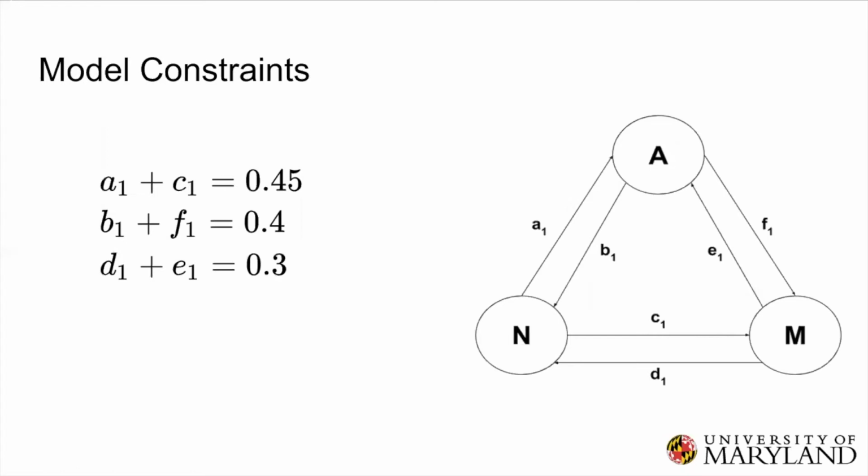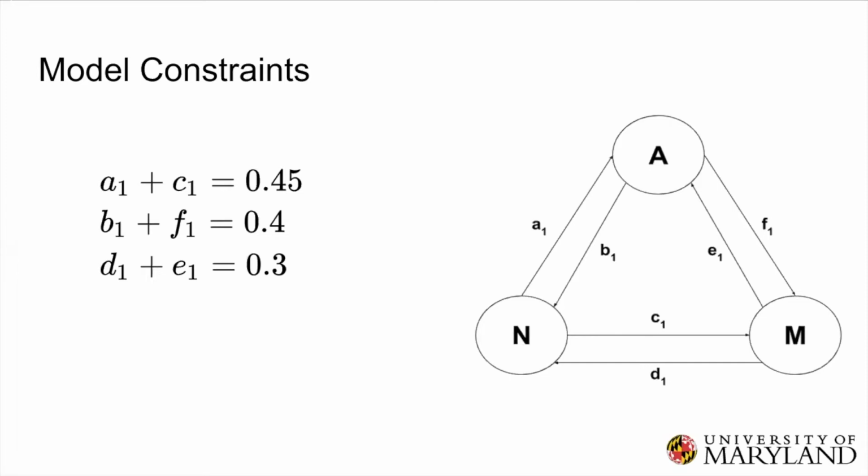Here are the model constraints. A1 plus C1, these are the two arrows pointing out from negotiation, equal 0.45 or 45%. That means negotiation will stay as itself 55% of the time. And B1 and F1, these are the arrows pointing out from arbitration. That means there will be a 60% chance of arbitration staying as itself. Similarly, there should be a 70% chance that mediation will stay as itself, which means mediation is the dominant strategy.